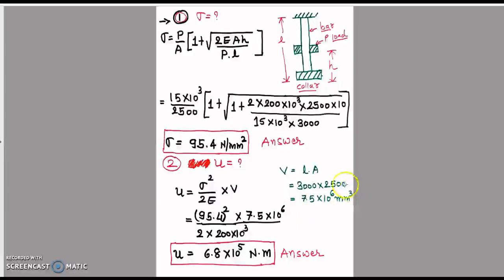So when we place all these values in the equation of strain energy, stress is 95.4 square into volume, already calculated 7.5 into 10 raised to 6, divided by 2 into Young modulus 200 into 10 raised to 3. Then by using a scientific calculator we can find the value of the strain energy is 6.8 into 10 raised to 5 Newton into meter. So it is our second and final answer.